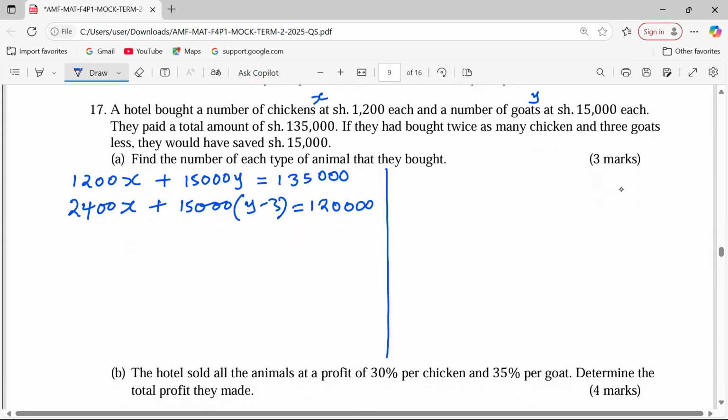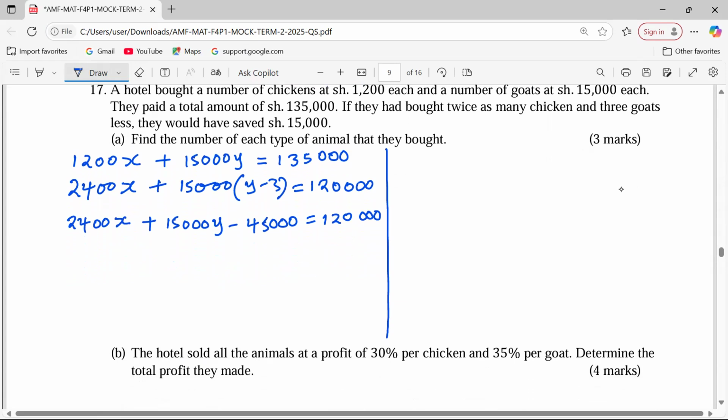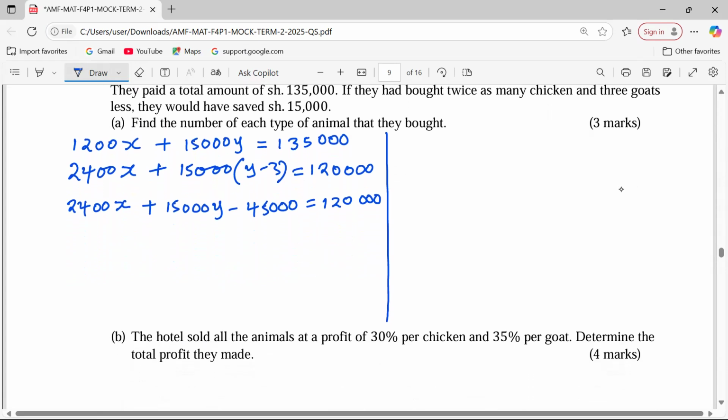This is 2,400x plus 15,000 times (y minus 3), which is 15,000y minus 45,000, equal to 120,000.